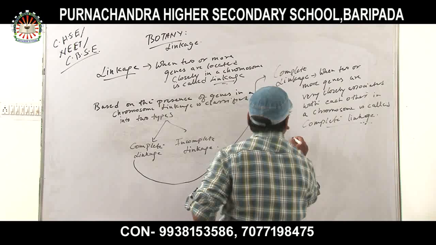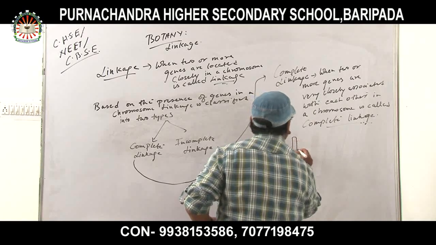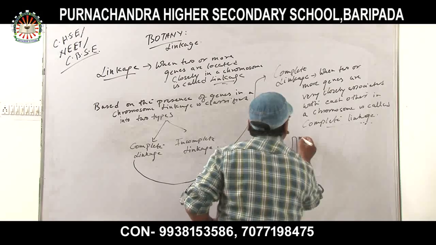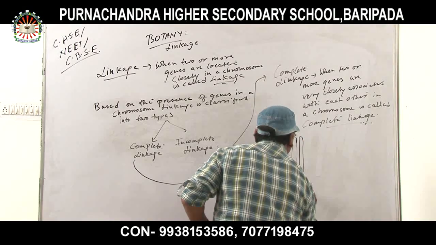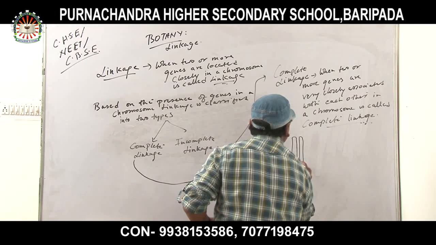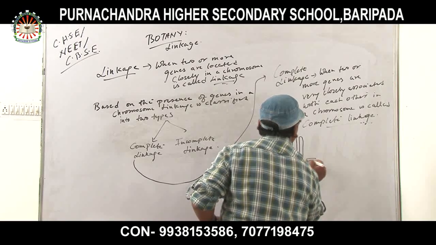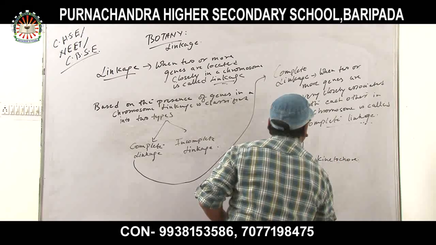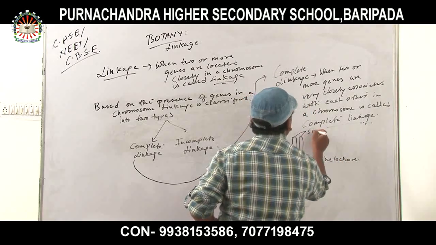Complete linkage. Suppose this is a chromosome. This is the structure of a chromosome, or sister chromatids. So two homologous chromosomes are there, and this is a kinetochore. And these are sister chromatids.